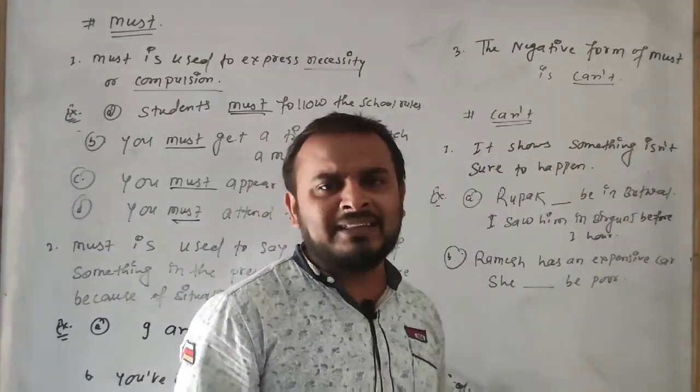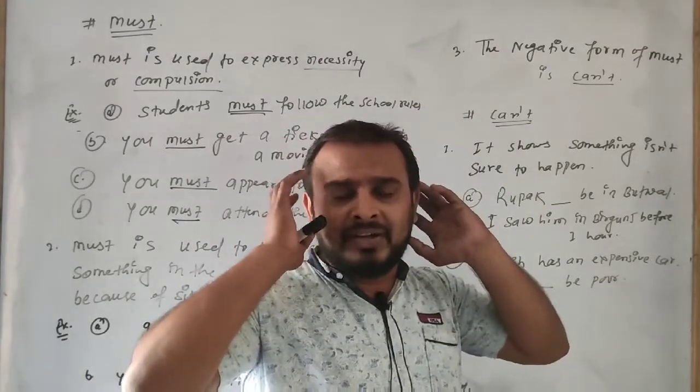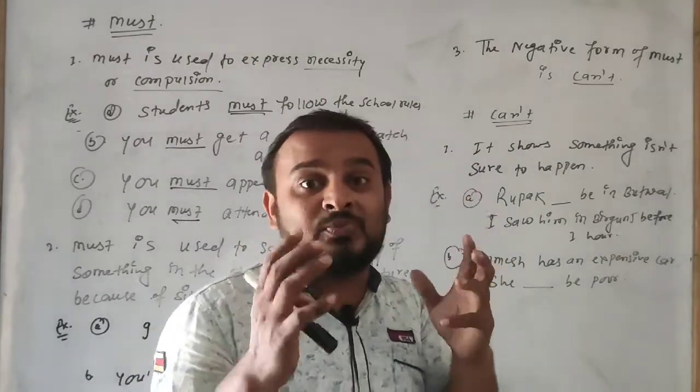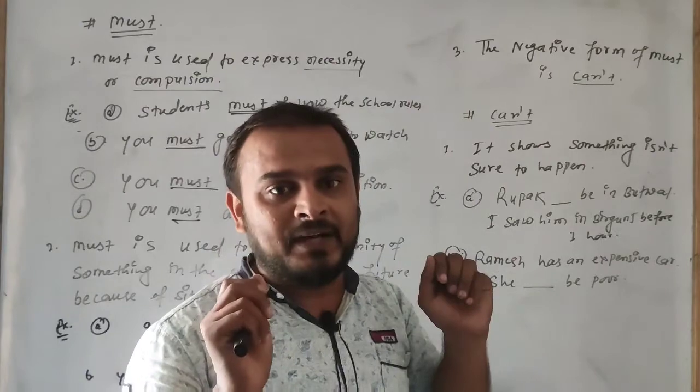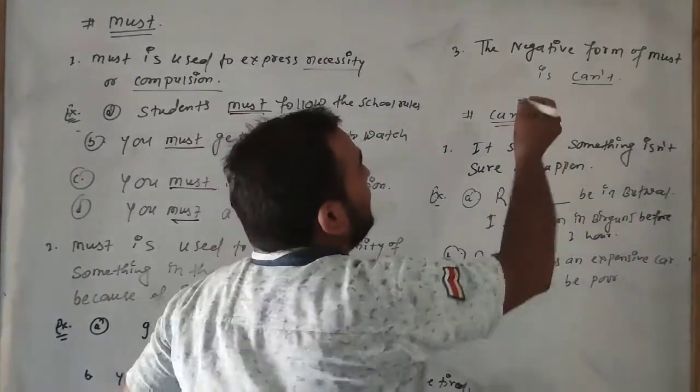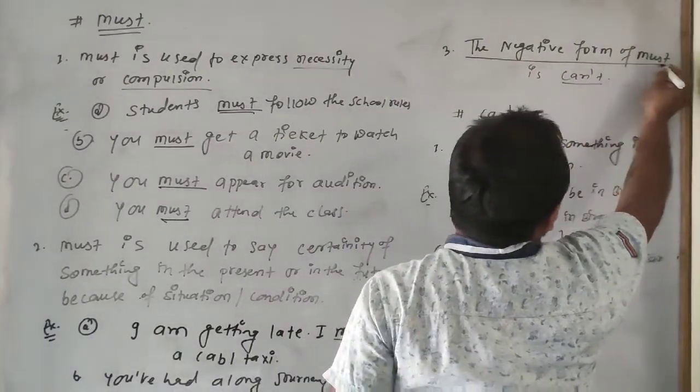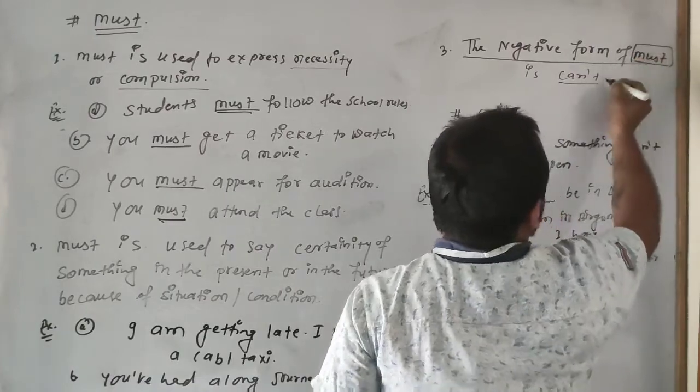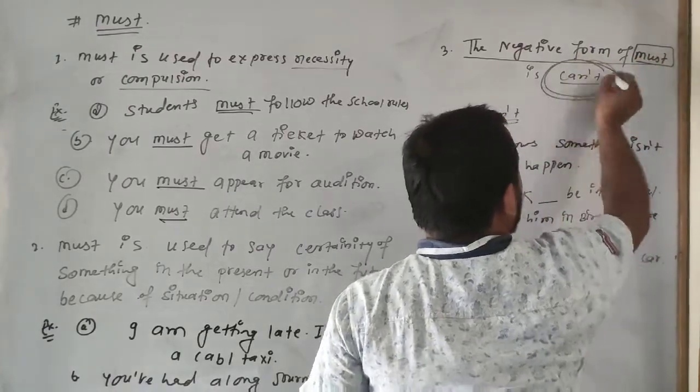This third number, I think that it will be very strange for your ear, okay? Because the negative form of must is can't here.